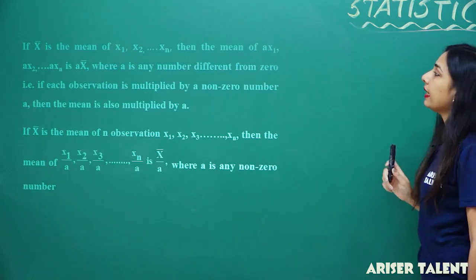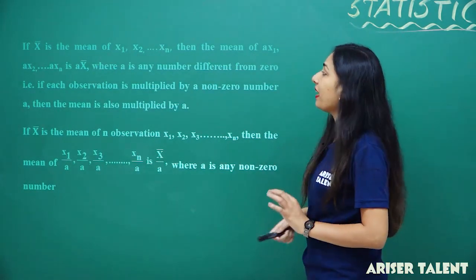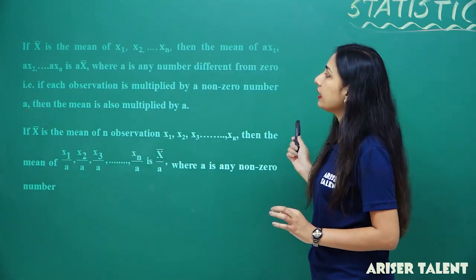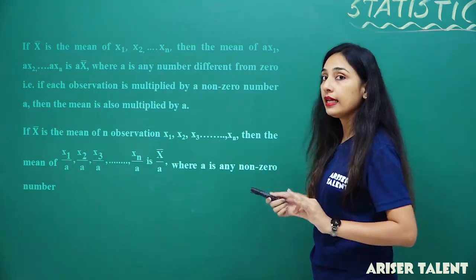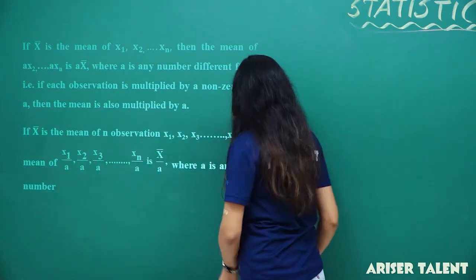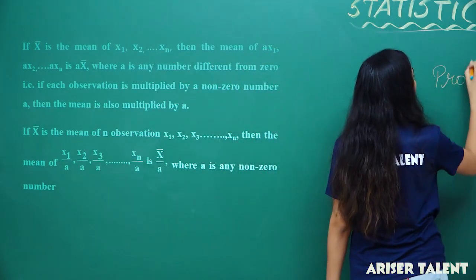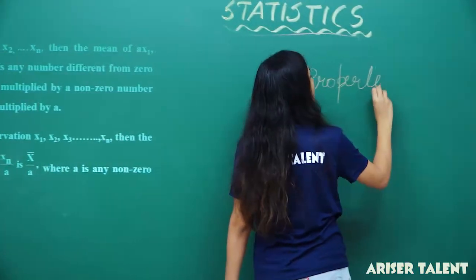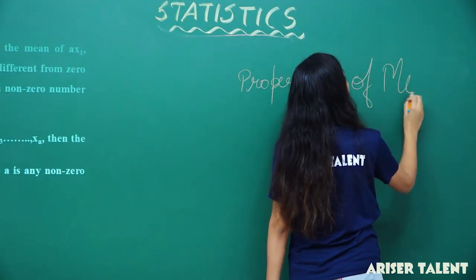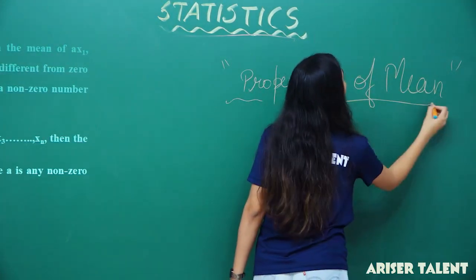So next is, if x bar is the mean of x1, x2 till xn, then the mean of ax1, ax2, till axn is a x bar. Okay, now students, we are having this property. These are properties of mean, which we are going to study in our very next chapter.